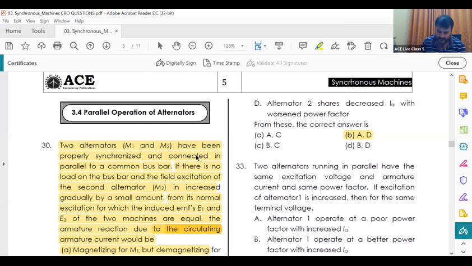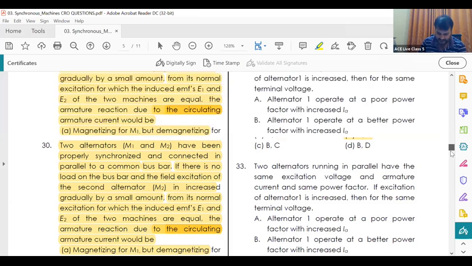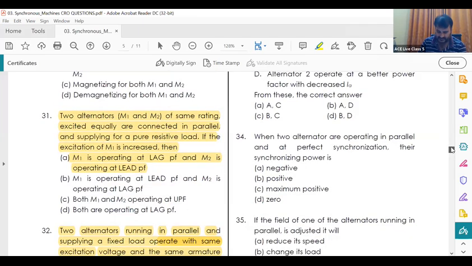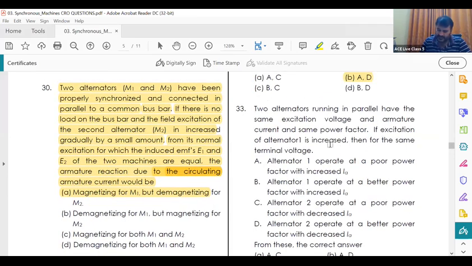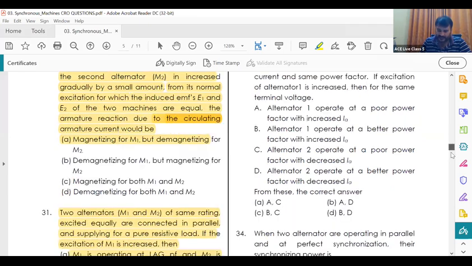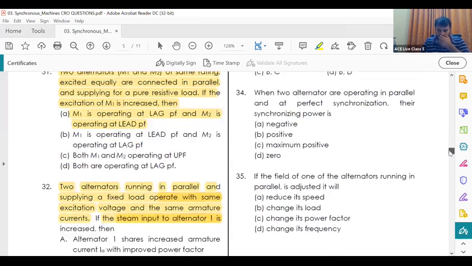See here, question number 33. Two alternators running in parallel have the same excitation voltage and armature current. If excitation of the alternator increases, that is also the same. You can go through that because the answers are there in the table. All these are examination questions only.